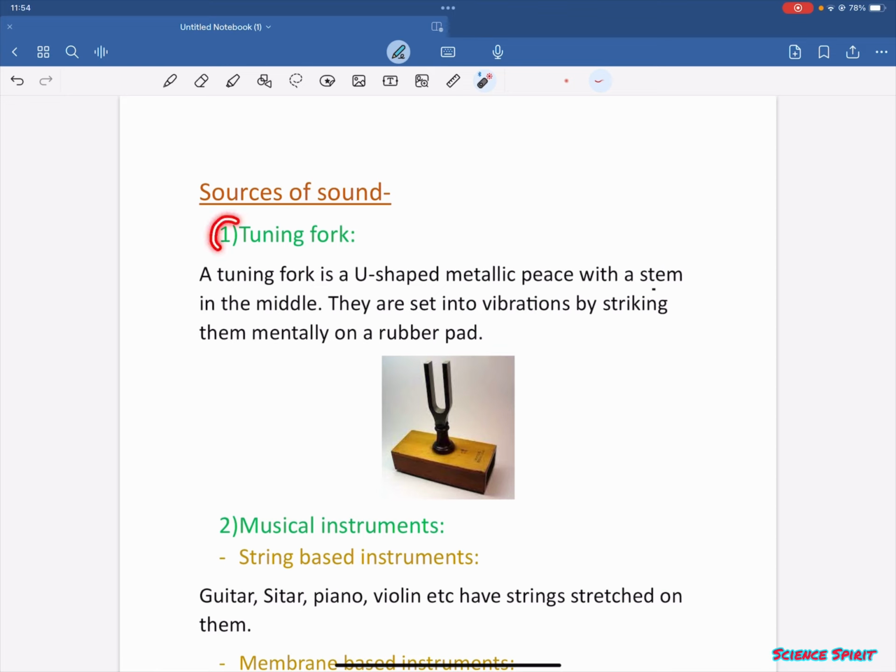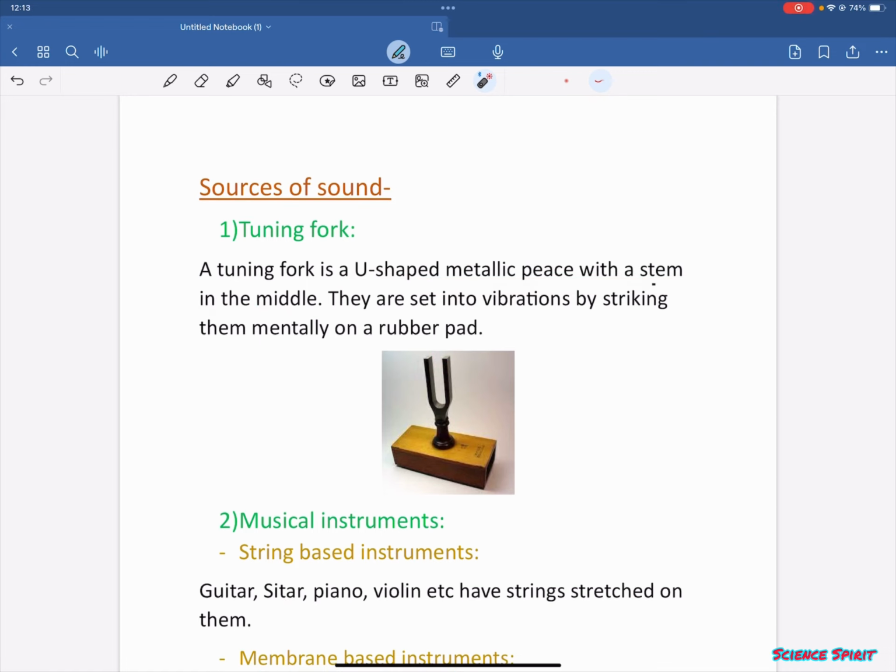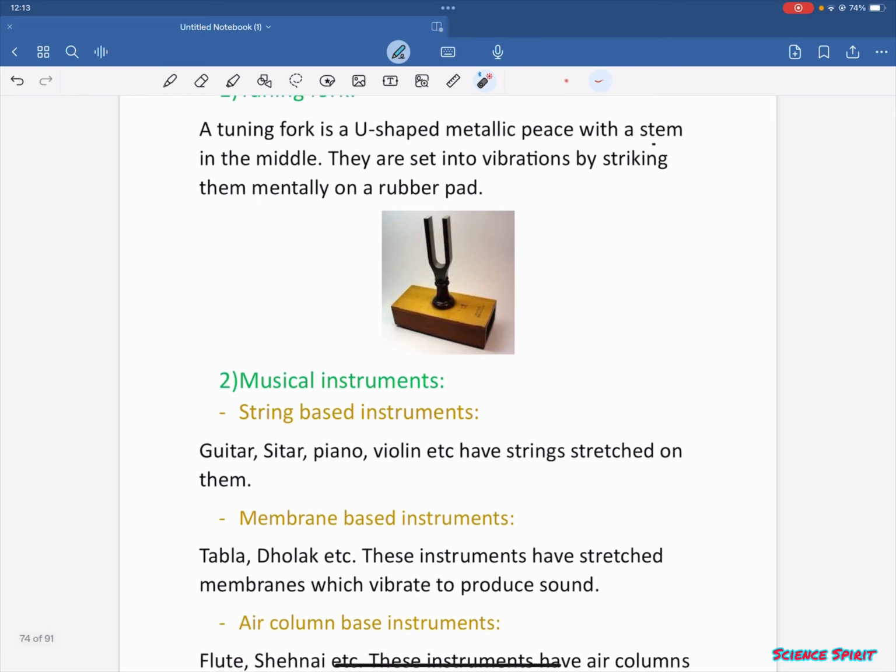The first one is a tuning fork. A tuning fork is a U-shaped metallic piece with a stem in the middle. This is the U-shaped metallic piece and this is the stem. They are set into vibrations by striking them gently on a rubber pad. So whenever we strike these, they vibrate and they produce a sound. These are mainly used in laboratories.